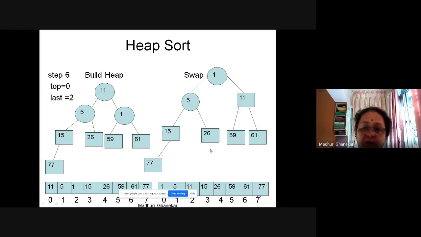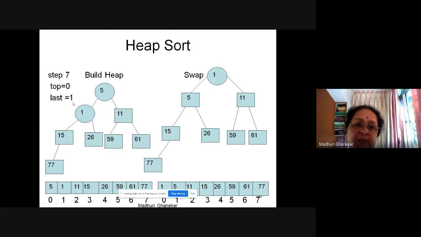Now if we swap 5 and 1, those two have been swapped. Now we got step 7. Top is 0, last is 1, and we have constructed the heap. Those elements are not to be disturbed. What is to be changed is those two. Now it is fulfilling the heap property, it is a max heap.